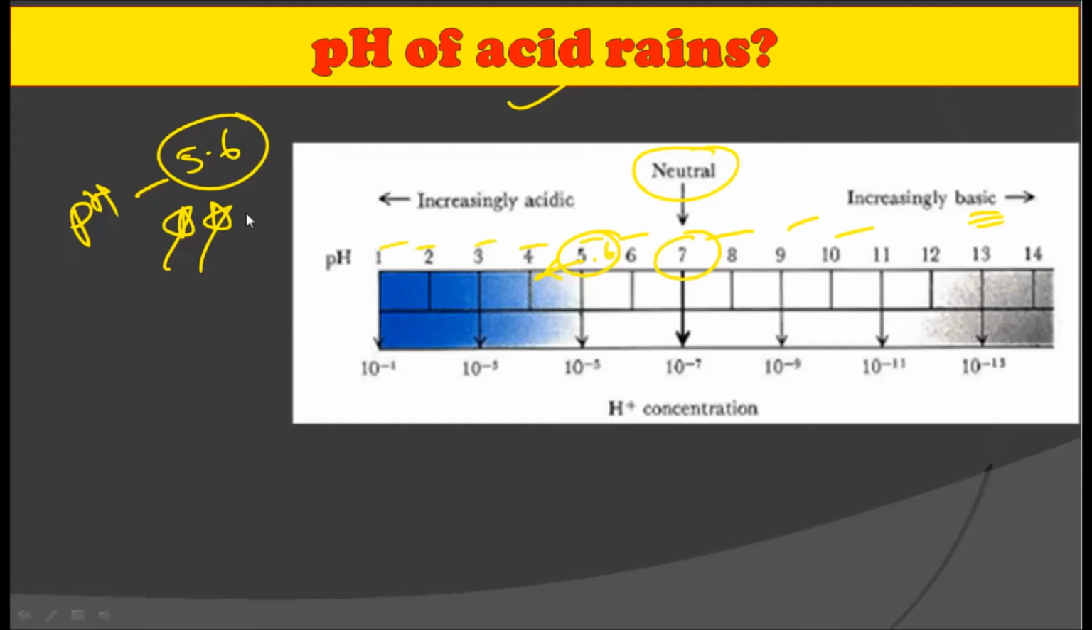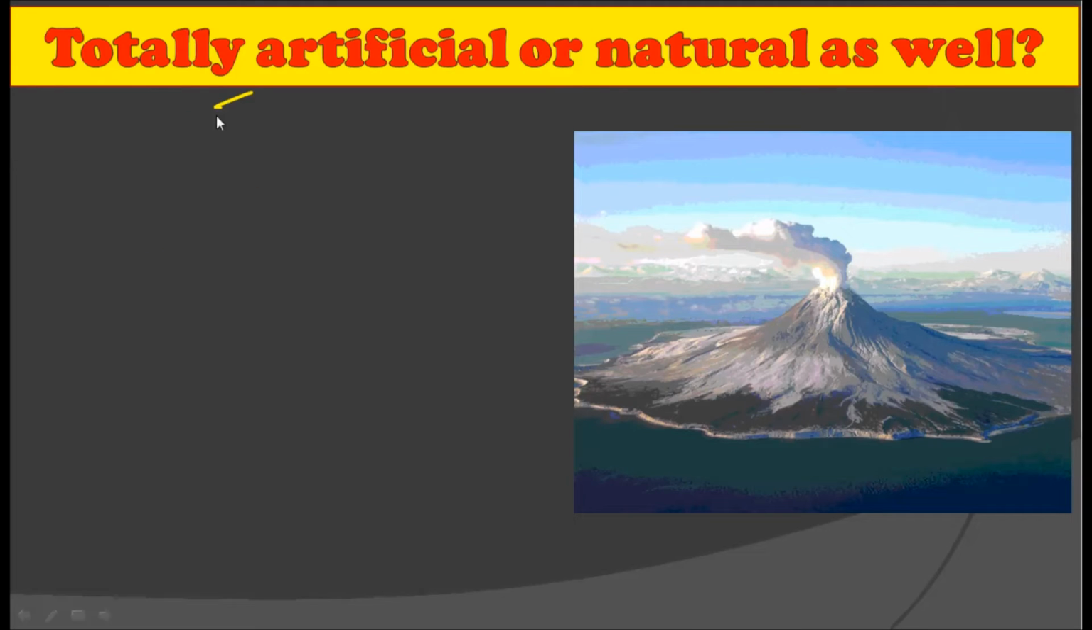You should carefully remember this as well, because 5.6 is the typical numerical value below which the rain is qualified to be acid rain. Alright. Whether these acid rains are totally artificial or natural as well.